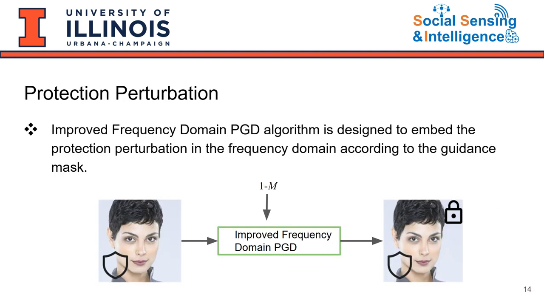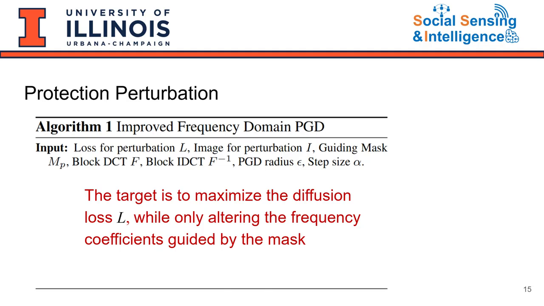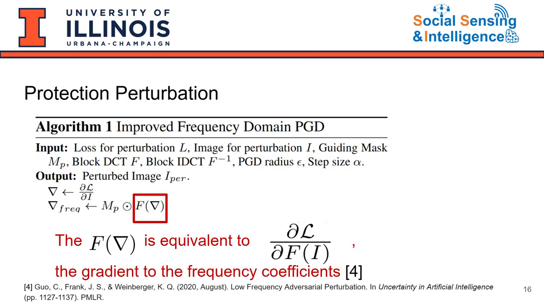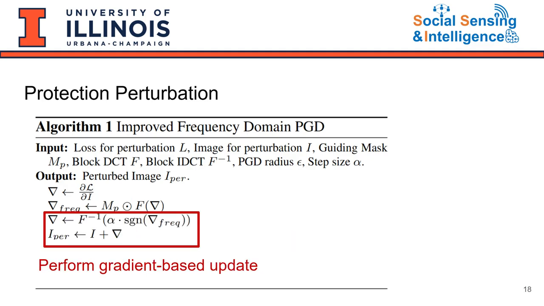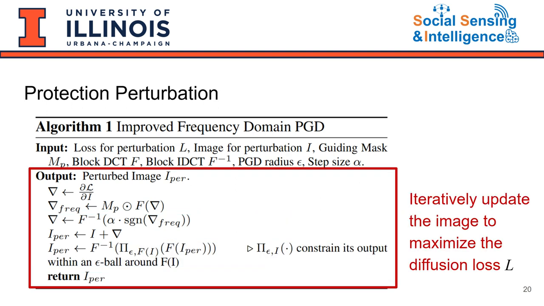We introduced an improved frequency domain PGD algorithm to embed protection perturbations into the frequency domain under the guidance of a mask. Similar to other PGD-based algorithms, it is designed to maximize diffusion loss. The unique part is that it alters the frequency coefficients according to a guiding mask. The gradients with respect to the frequency coefficients are calculated and masked to control the region used for protection perturbation. Then the frequency coefficients are updated by a PGD step. We iteratively update the image according to the algorithm.